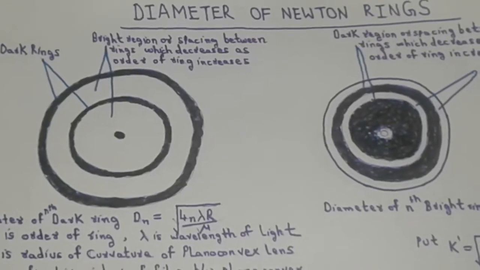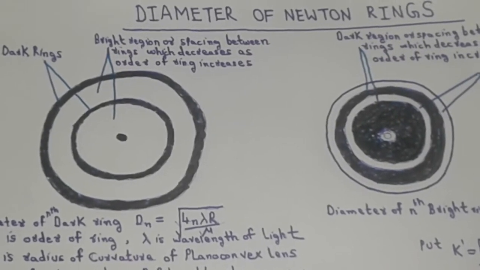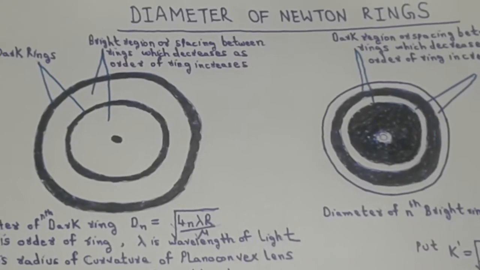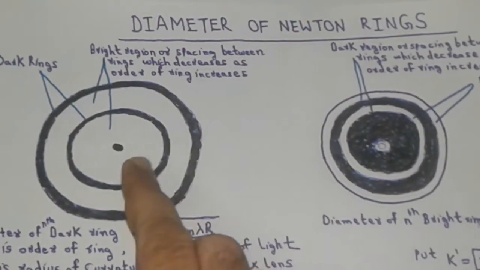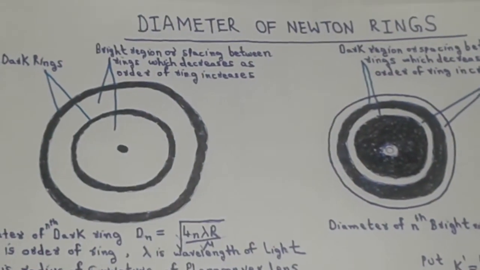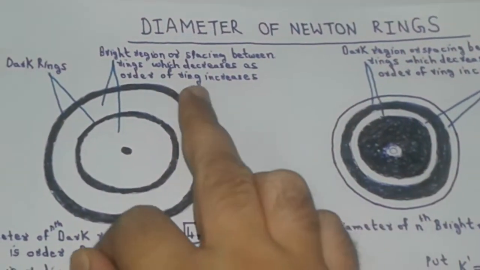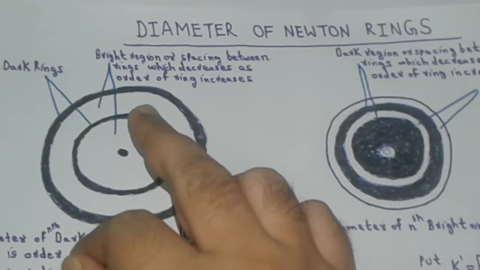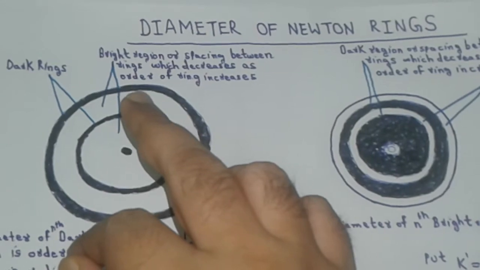Hello students, today we will learn about the diameter of bright and dark Newton rings. Let us consider a system of dark Newton rings. Dark rings are formed when two coherent beams interfere in opposite phase.